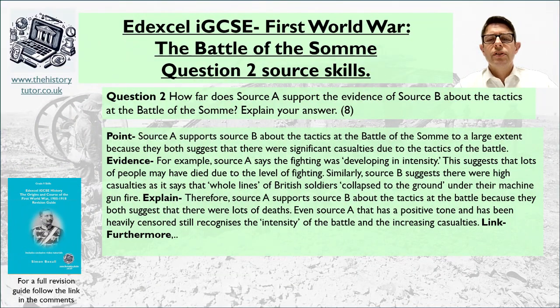So I said, therefore, source A supports source B about the tactics of battle because they both suggest there were lots of deaths. Even source A has a positive tone and has been heavily censored, still recognises there's intensity to the battle and increasing casualties. Okay, so let's do a furthermore now. So have a think about, is there any other ideas you could add about how the tactics were leading to casualties and how tactics were really bad in the Battle of Somme?